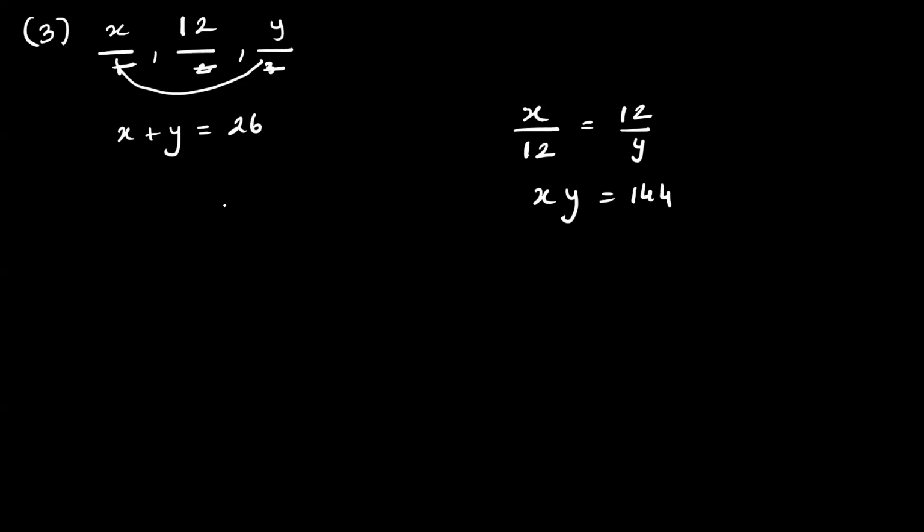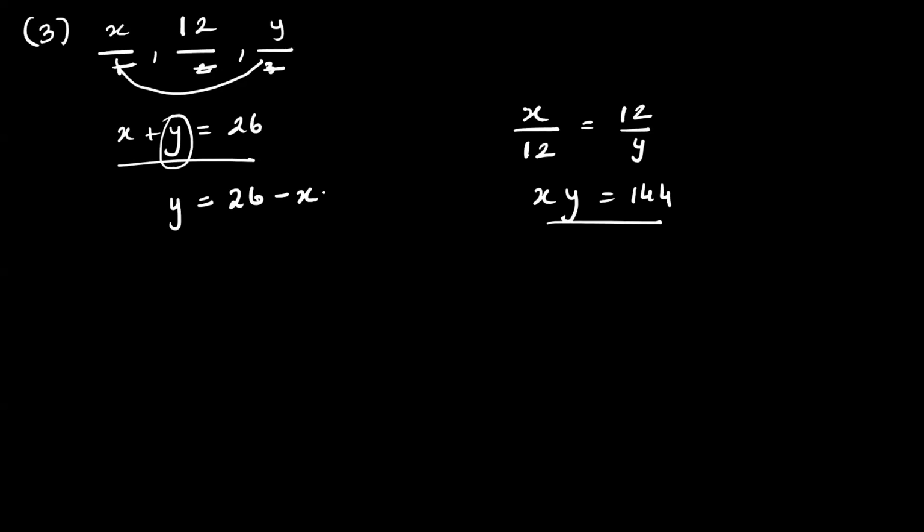Now let us understand something over here, that if I'm having two equations like this, I can find the value of one variable here and substitute it here. For example, let us try to find the value of y here. To find y, I'll keep only y here. I'll take everything else to the right. So I'll get y is equal to 26 minus x.